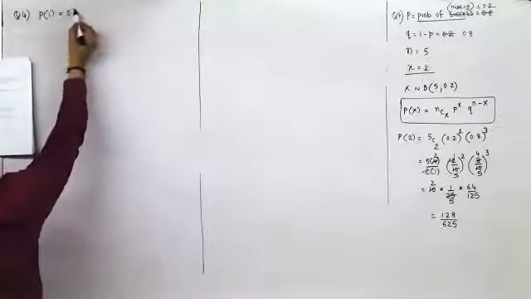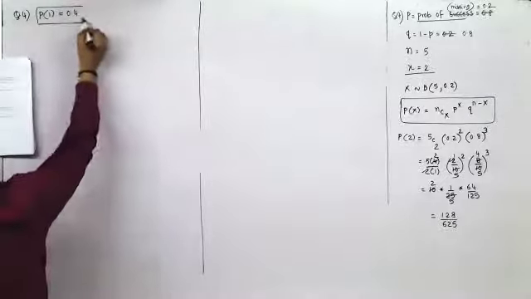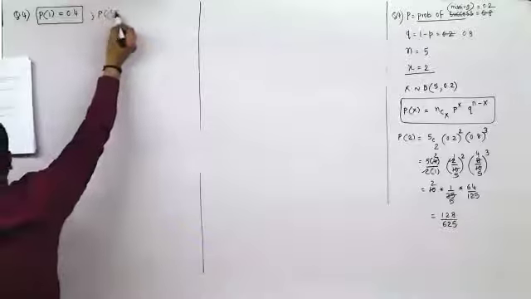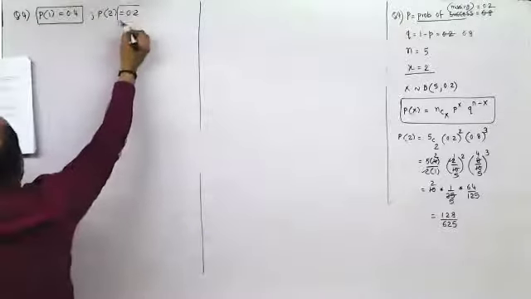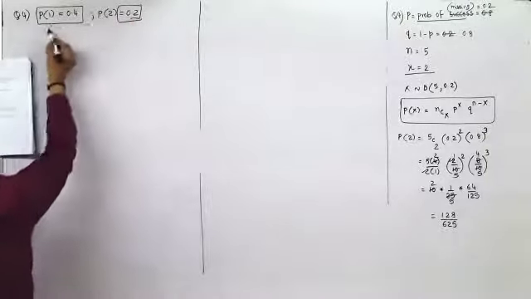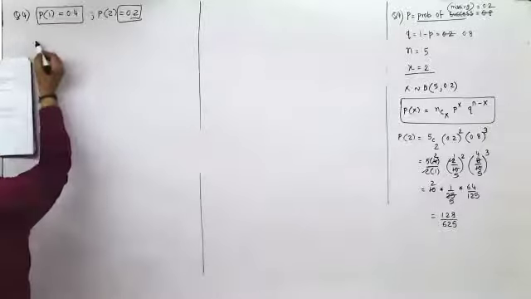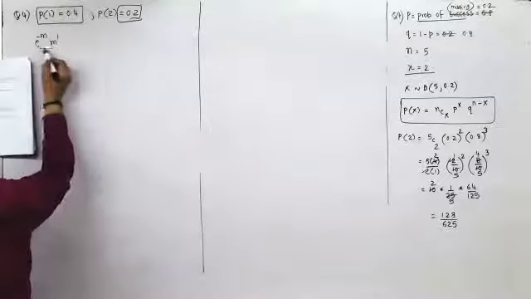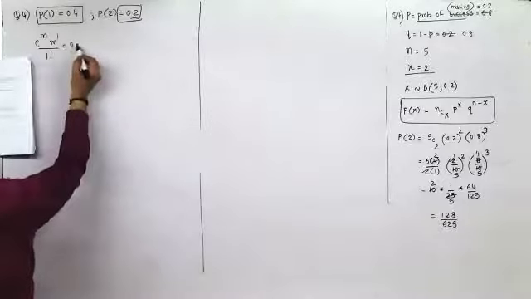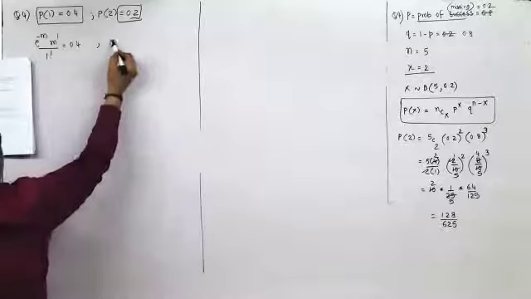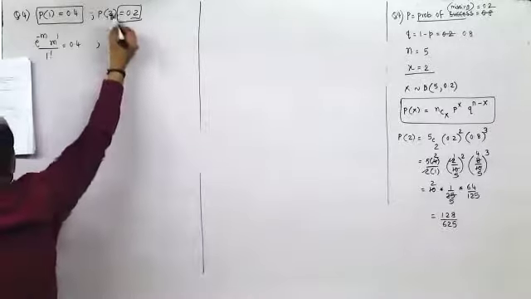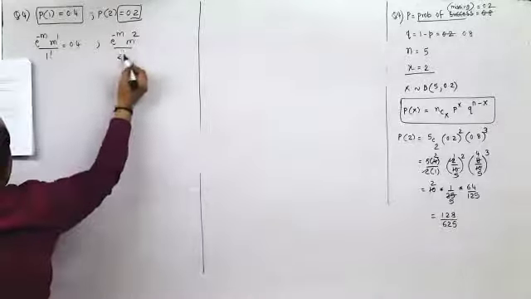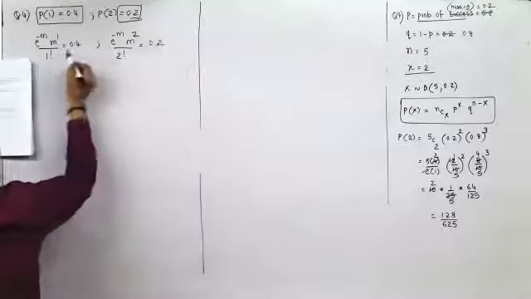P of 1 equal to 0.4, P of 2 equal to 0.2, find m. Now P of 1, this is Poisson distribution, so e raised to minus m into m raised to 1 upon 1 factorial is 0.4, first one, and this is e raised to minus m into m square upon 2 factorial equal to 0.2.